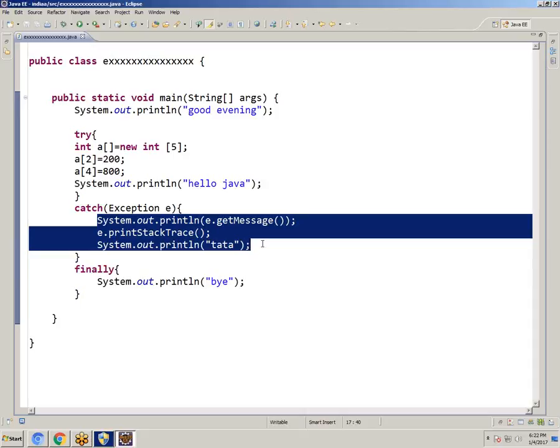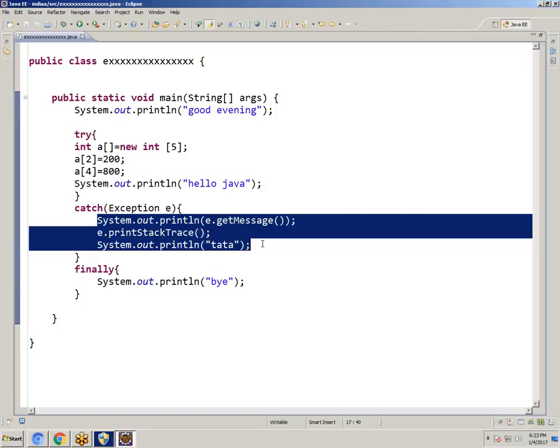Yes. So if you have a doubt, if any exception is there, then only it will come to the catch block. Otherwise it will not come to the catch block. If you are writing code correctly, there is no need of this concept. If you have a doubt on any particular block, that time we need this one.